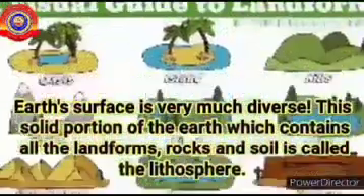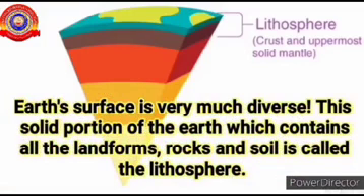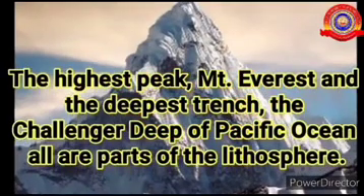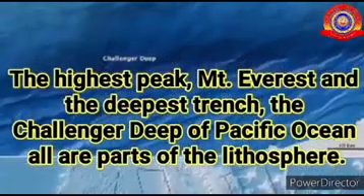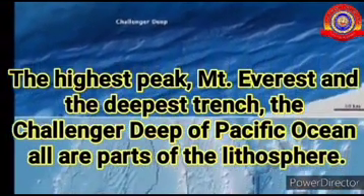Earth's surface is very much diverse. This solid portion of the earth, which contains all the landforms, rocks and soil, is called the lithosphere. The highest peak, Mount Everest, and the deepest trench, the Challenger Deep of the Pacific Ocean, are all parts of the lithosphere.